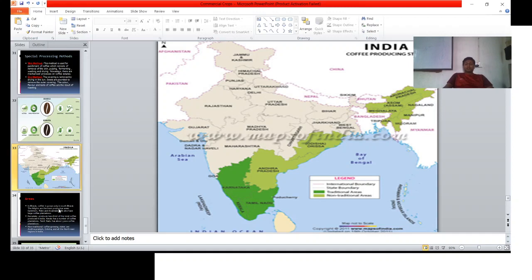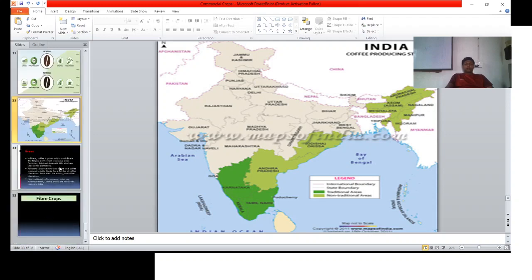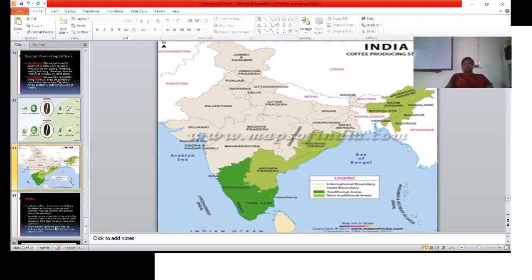After that, some non-significant areas where coffee is cultivated are Andhra Pradesh, Odisha, and the northeast states: Arunachal, Assam, Nagaland, Meghalaya. Almost all the northeast states grow coffee.